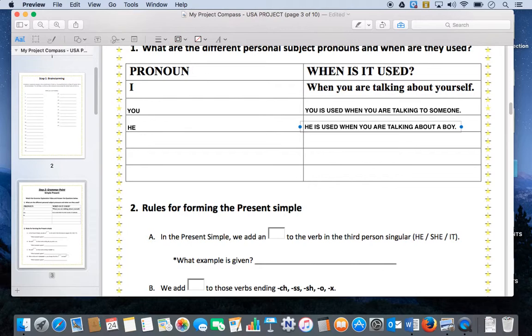So for example, Dwayne, I am a boy, so we'd say he when we're referring to Dwayne. If we said Dwayne is a teacher,